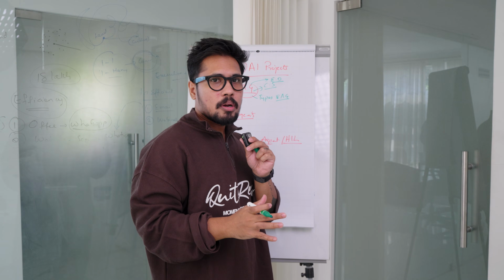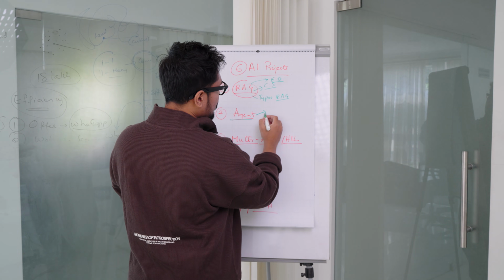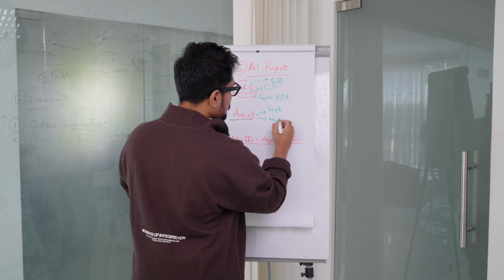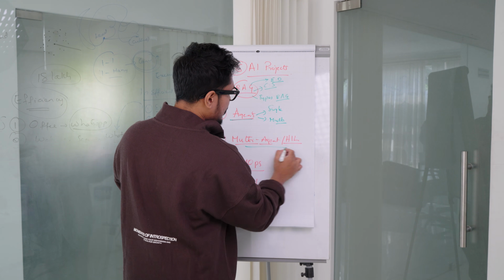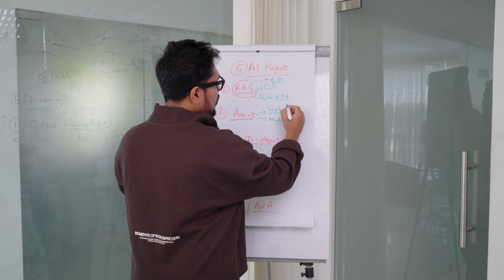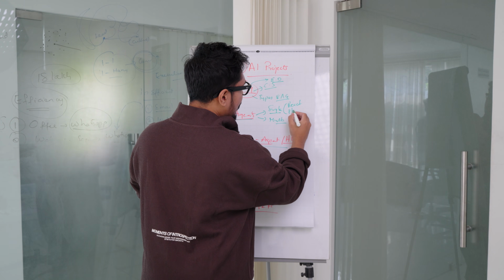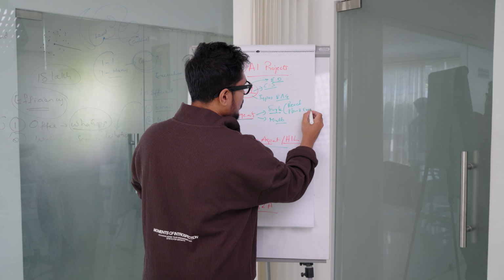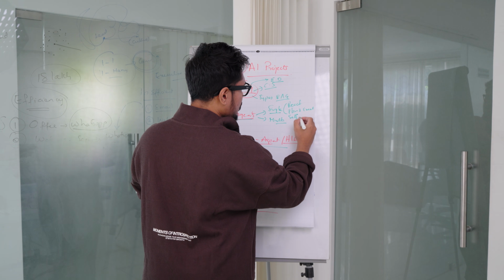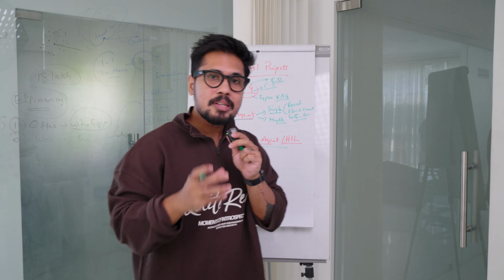After working on RAG architecture, try to focus on agents. Within agents also you have types: single agent architecture and multi-agent architecture. Multi-agent is another project. Within single agents, try to work on the ReAct architecture, the plan and execute architecture, and even the self-correction architecture. These are the different types of architecture you have in single agents.